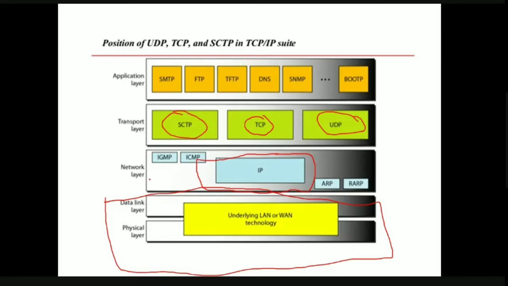If you remember, the network layer provides services to the transport layer, and the transport layer provides service to the application layer. In the application layer, we have different types of applications, which we'll discuss in future classes. We are now concerned with the transport layer, where we have UDP, TCP, and SCTP. Here the network layer provides services to the transport layer. IP is also connectionless. It just provides best effort delivery.